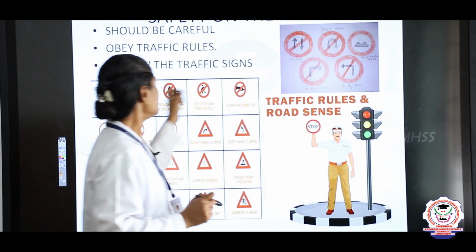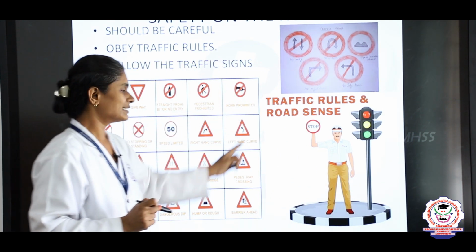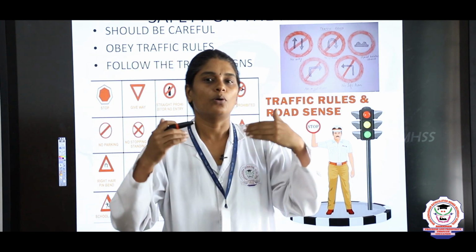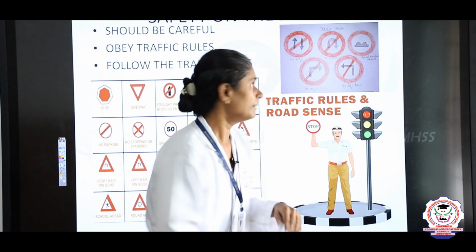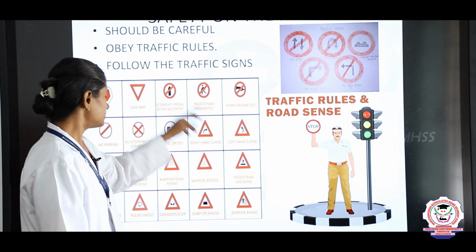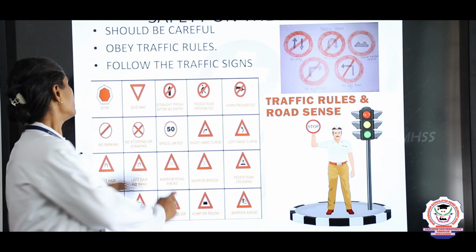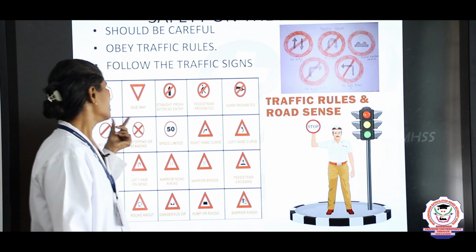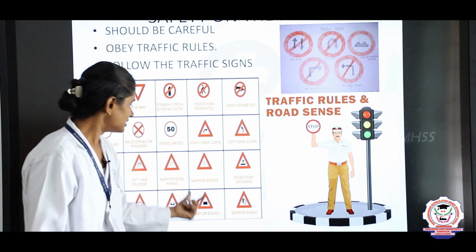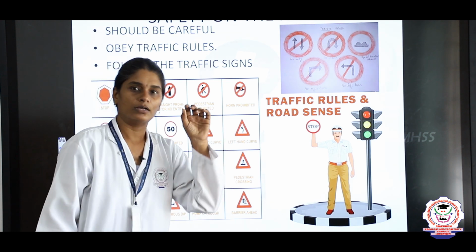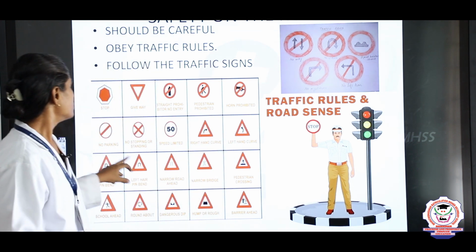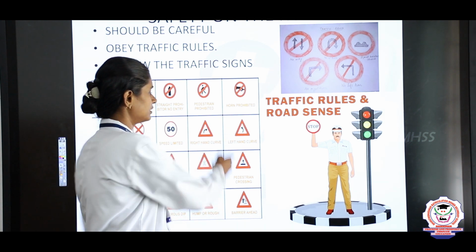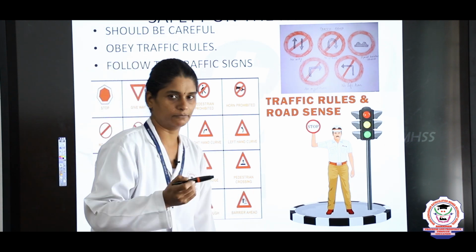So, here I have given you some traffic signs. Always we have to obey the traffic rules to avoid road accidents, right. Then we must follow these traffic rules. So, if there is a sign like this, you have to stop. In the same way, each and every sign has a specific notification, right. If there is an arrow mark like this, it means that you have a right curve.